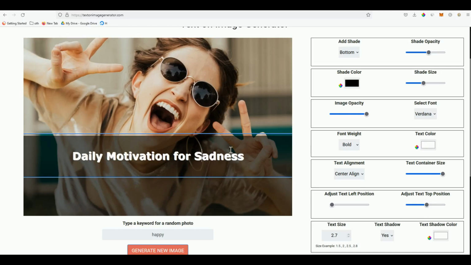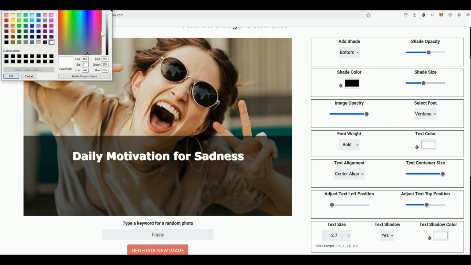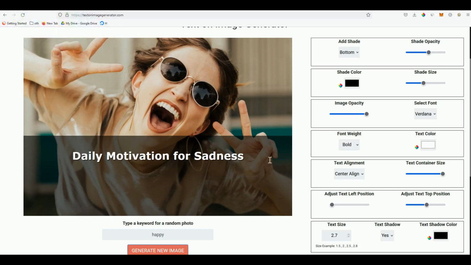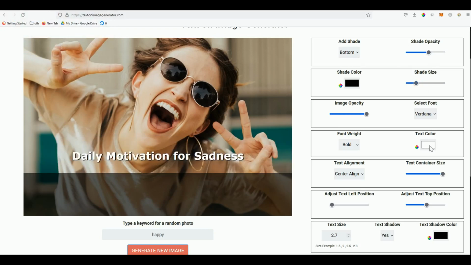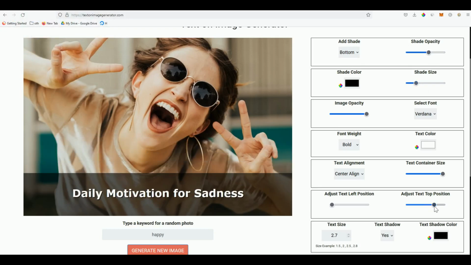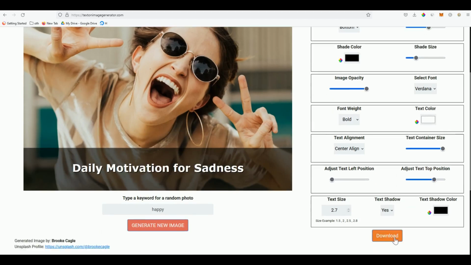Okay, let's make a presentation on this one. All right, and then the shadow here. Let's make it black. All right, looking great now. Let's decrease the shade size, and then let's move this one. So that's the title of our slide that we're going to do. Now download that image. Very easy. Just download it there. All right, we have our first slide.